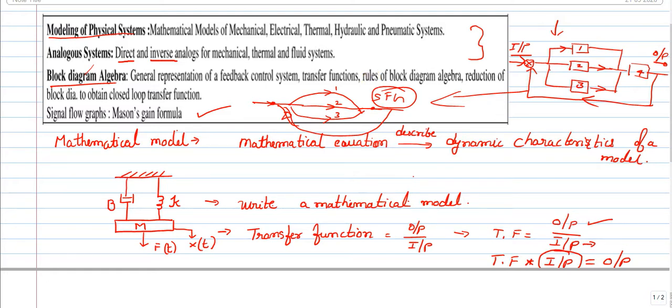You will be given some complex system, you need to reduce step by step, finally you will be getting this transfer function, that is output by input. And similarly the second set, there will be a signal flow graph, again you will be solving based on certain rules, and the last thing is obtaining the transfer function. So this is module 2. In the next module, we have a transfer function, and we will change the input, and we will analyze what will happen to the output.